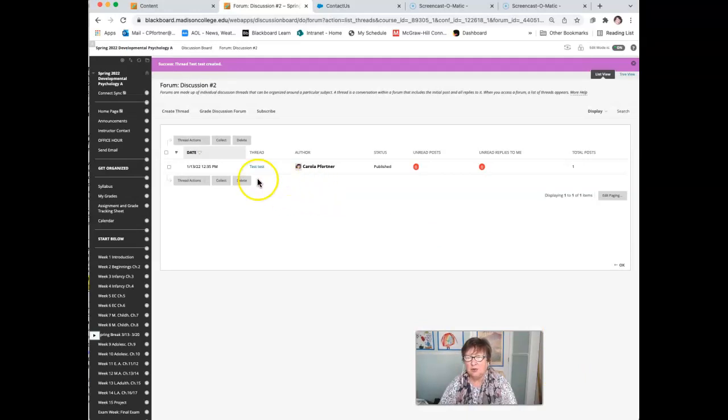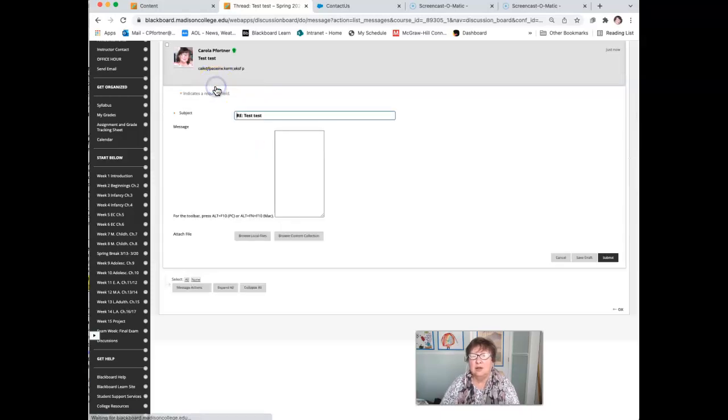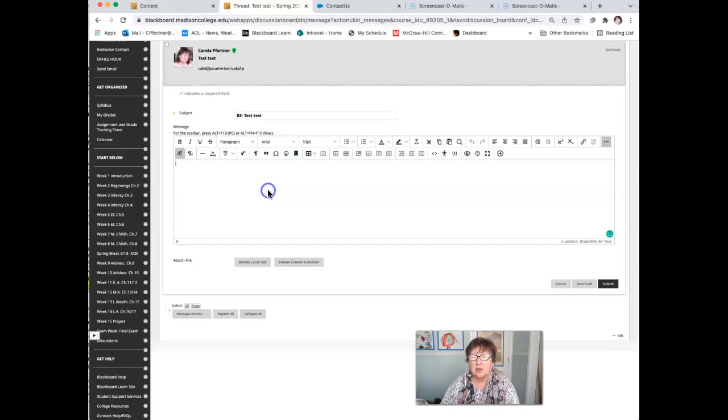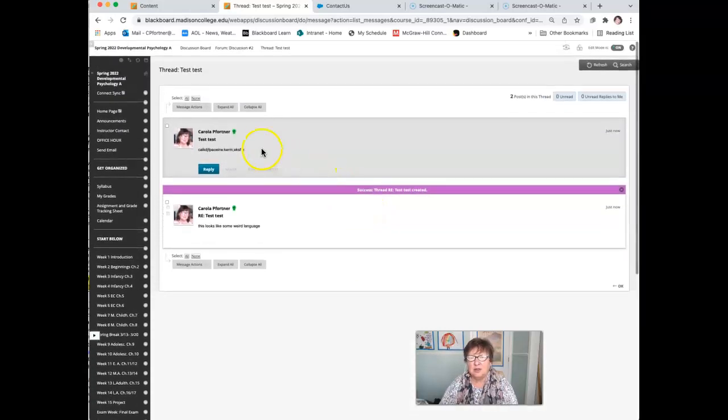And see, then if you wanted to, the request is always go to 3 other people and leave some comments. What you do is you go to what you wrote, and then you can write underneath there, oh, I can understand that, or this looks like some weird language, or whatever, but you're going to leave like 100 words or so, meaningful, and you click Submit, and then look, you can see the responses to people here.